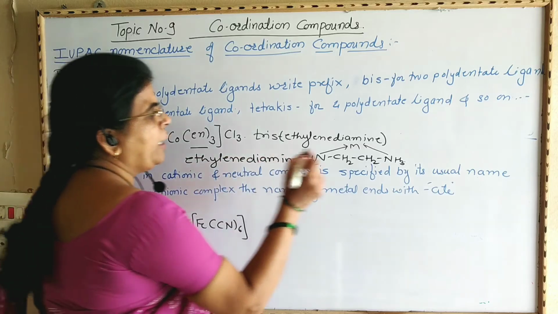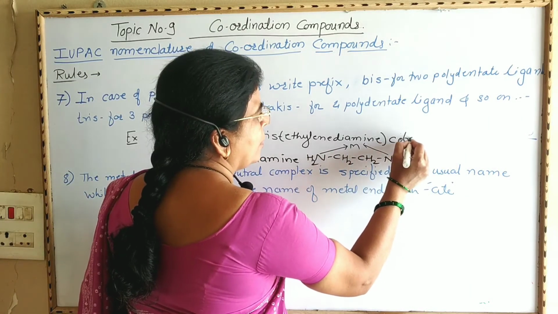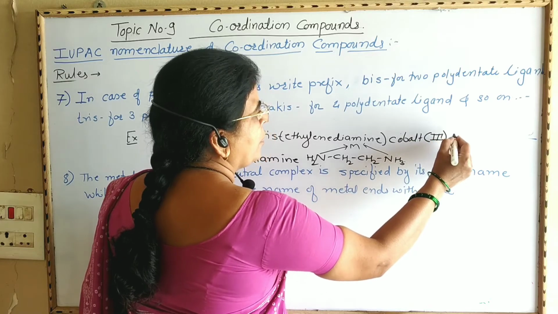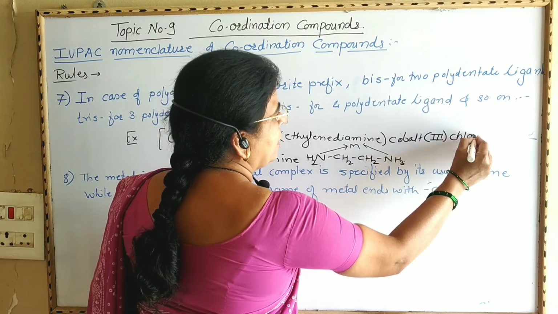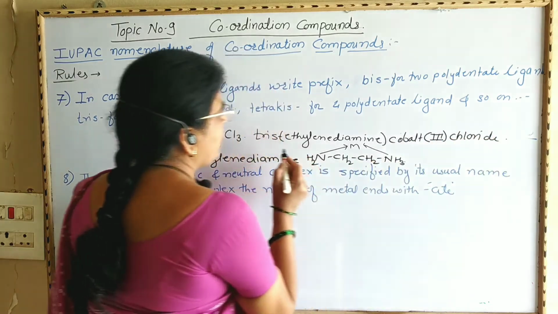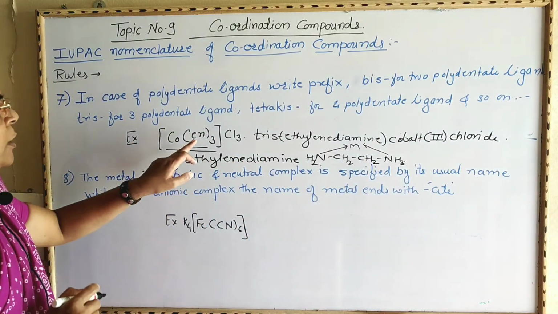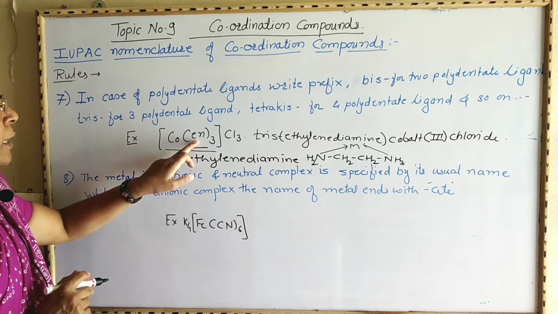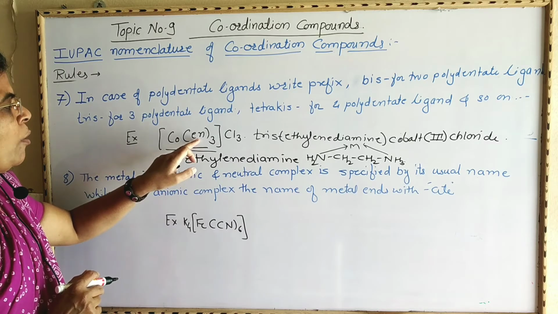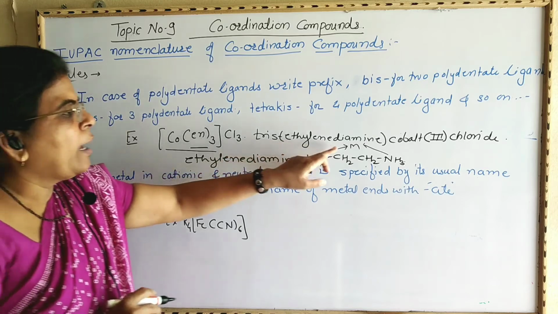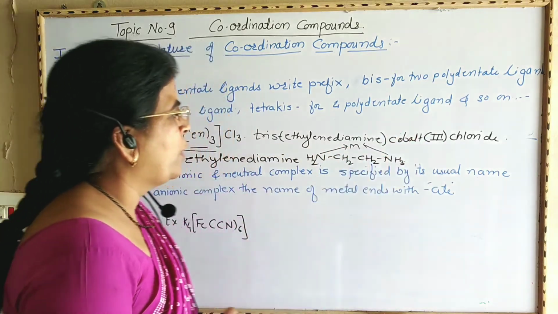Now it is cobalt. Then write the oxidation state of cobalt, 3, chloride. In this way the name of this complex is given, and here there is presence of a bidentate ligand, therefore the number of these bidentate ligands is written like this: tris ethylene diamine cobalt 3 chloride.